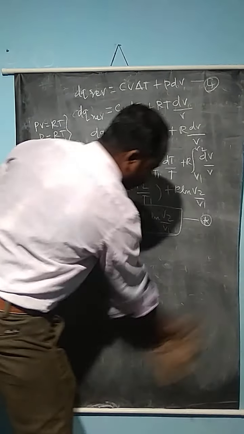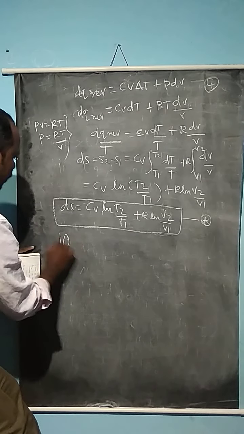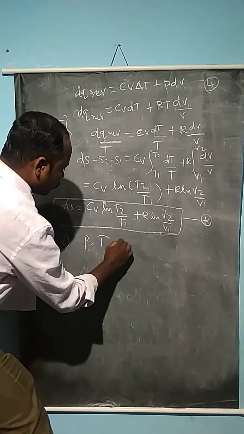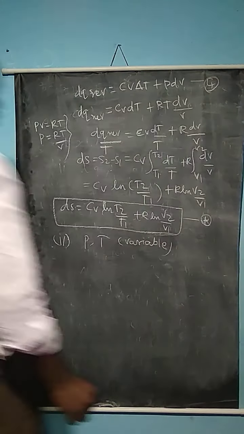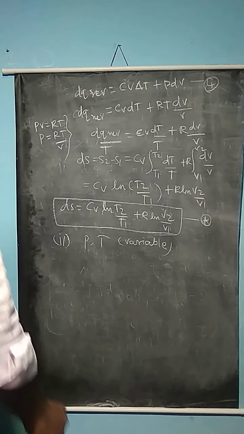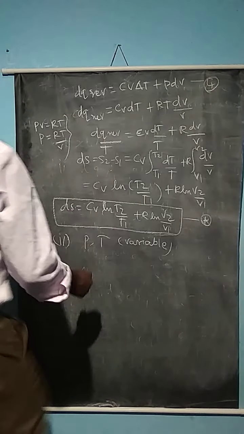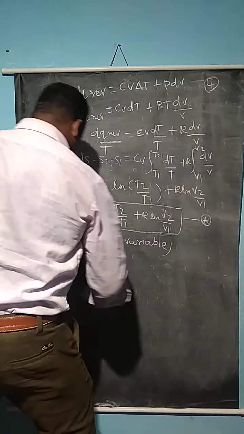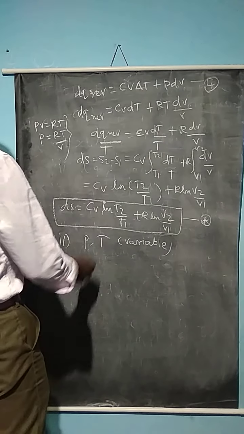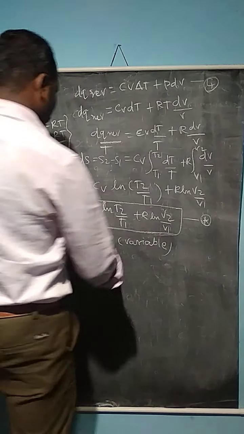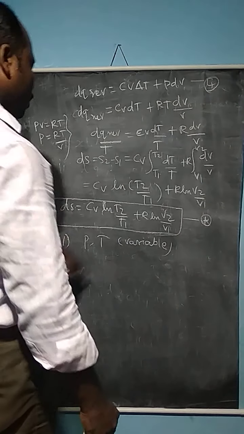Now, if you take another example where pressure and temperature are the 2 variables, in the second case, what is the entropy change for an ideal gas with respect to pressure and temperature as the two variables? Here P1 is the pressure of an ideal gas at the initial value, and similarly P2 is the pressure at the final value. T1 is the temperature at the initial value and T2 is the final value.